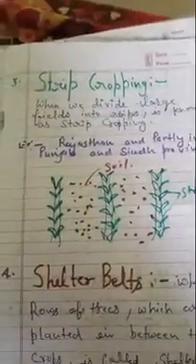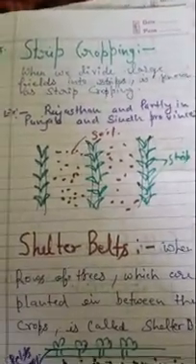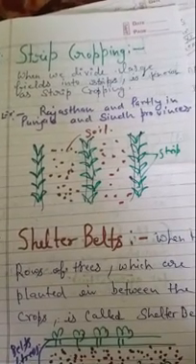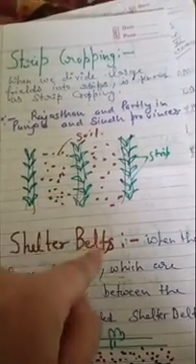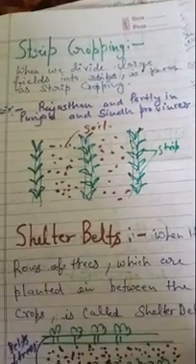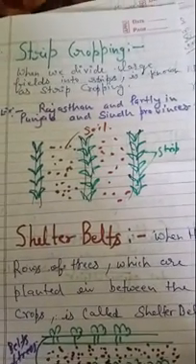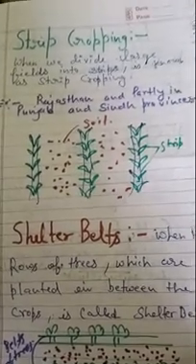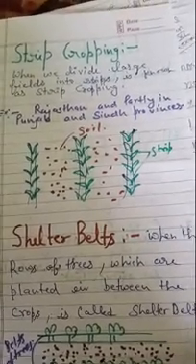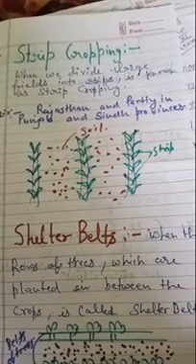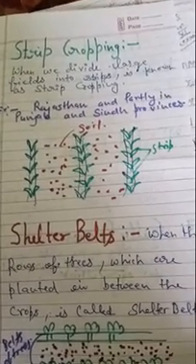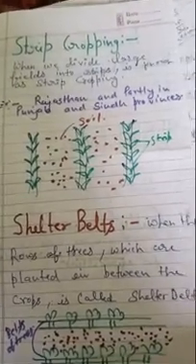Now the third agricultural method to stop soil erosion is strip cropping. When we divide large fields into strips, these are the strips, it is known as strip cropping. Strip cropping is implemented in Rajasthan and partly in the Punjab and Sindh provinces. Punjab and Sindh areas develop strip cropping, including Rajasthan.